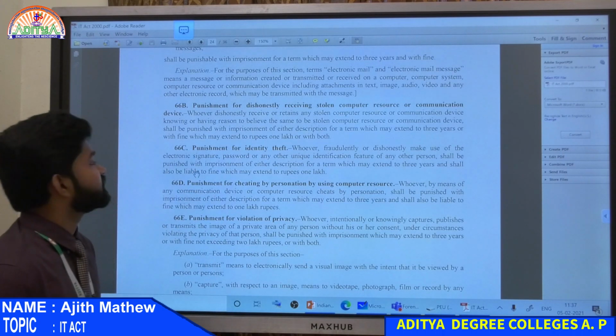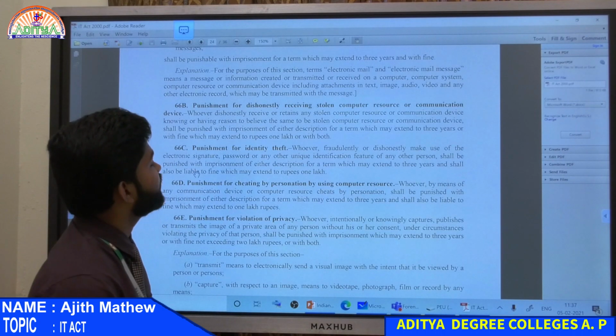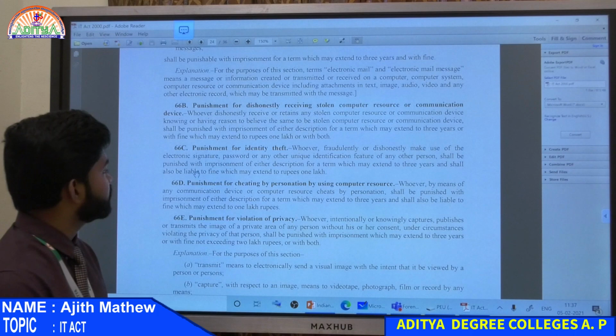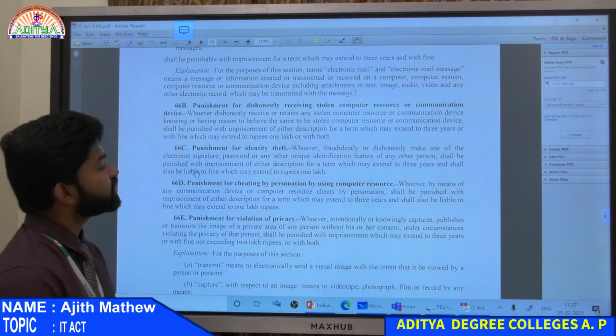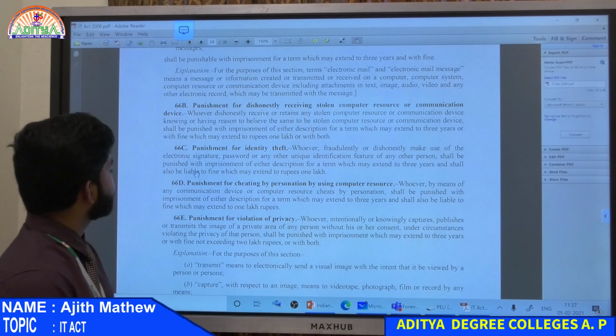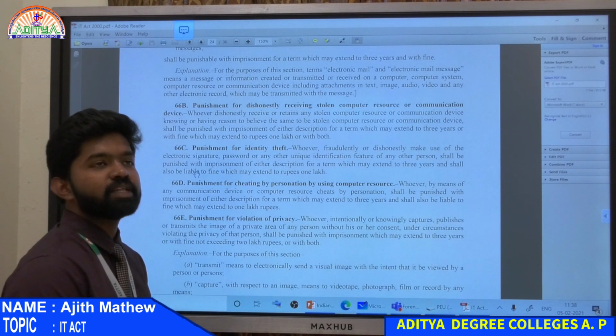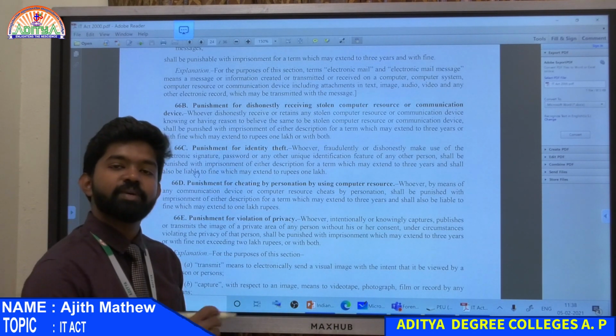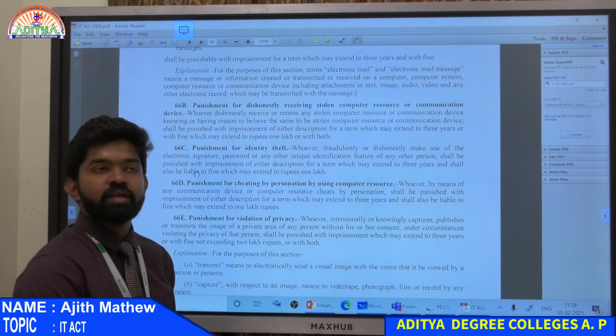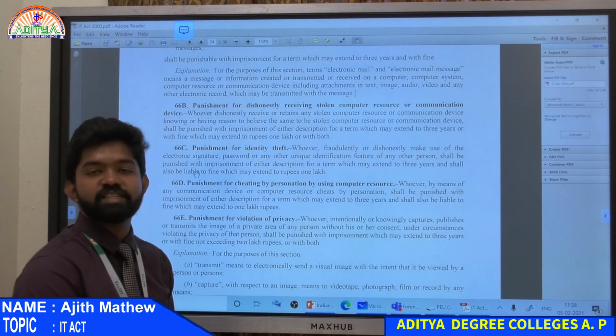Punishment for identity theft. Whoever fraudulently or dishonestly makes use of the electronic signature, password, or any other unique identification feature of any other person shall be punished with imprisonment. Identity theft means, for example, there is a digital signature. I created my own digital signature, and what did you do? You came to my computer, copied it, and tried to use my digital signature.